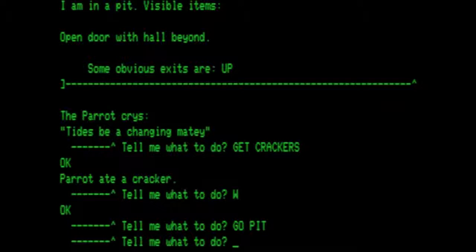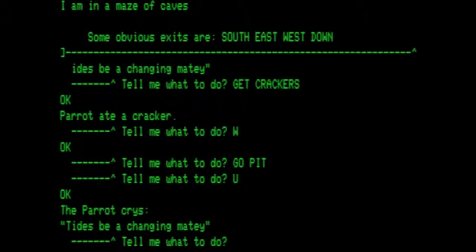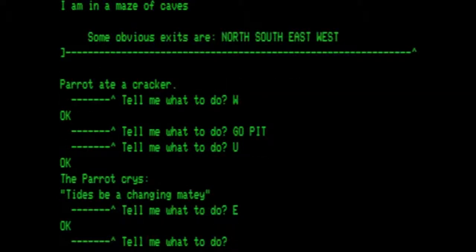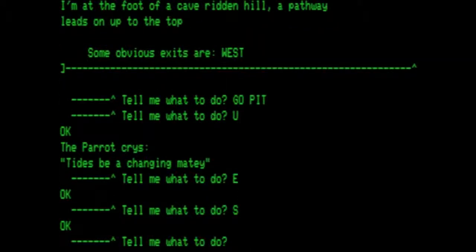Now we are in the pit, and we can see an open doorway with a hall beyond. So let's go up into the maze of caves with the exit south, east, west, and down. Go east and then south, and we're at the foot of the cave-ridden hill, a pathway leading to the top.